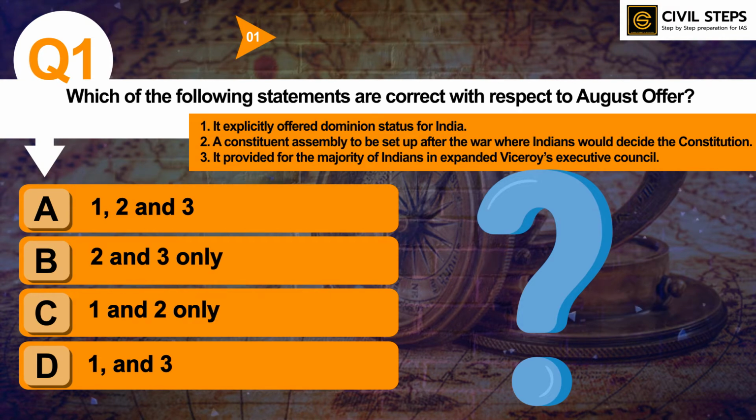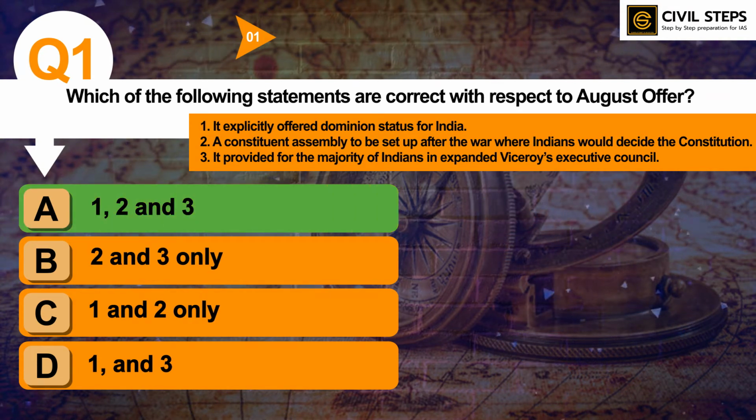I hope you have written the answer. The correct answer of this question is option A, 1, 2 and 3. So all these three statements are correct with respect to the August Offer. You should know about the August Offer, when it was introduced, what were the points of the August Offer, and who made that offer. In this way you can prepare about the August Offer and the pre and post events related to it. So you should have knowledge of that also. So this was all about question number 1.